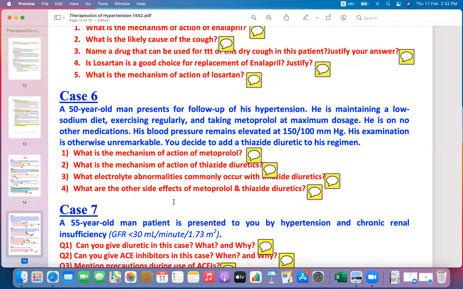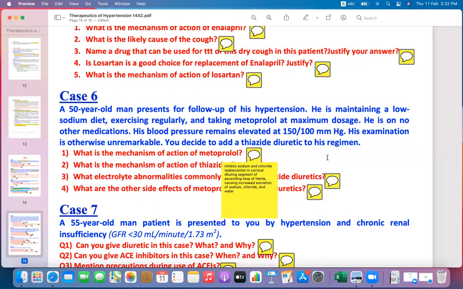What is the mechanism of action of metoprolol? We can say it is a cardioselective beta 1 receptor blocker, and it thereby decreases the cardiac output and decreases the blood pressure. What is the mechanism of action of thiazide diuretics?